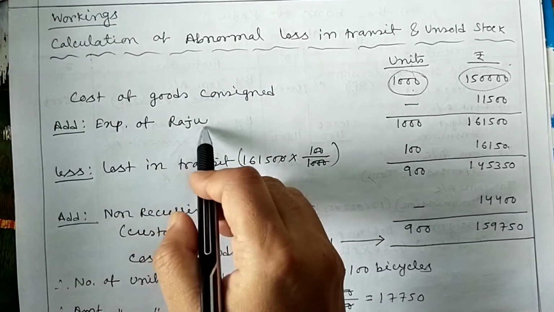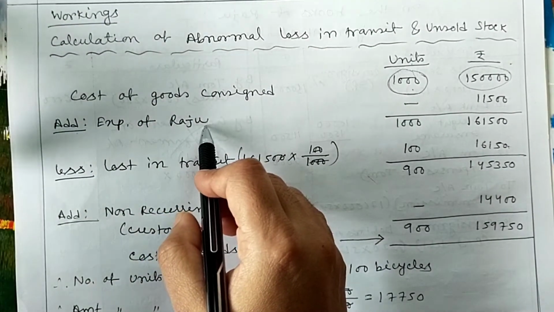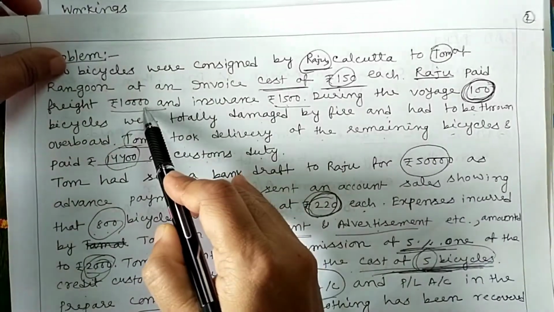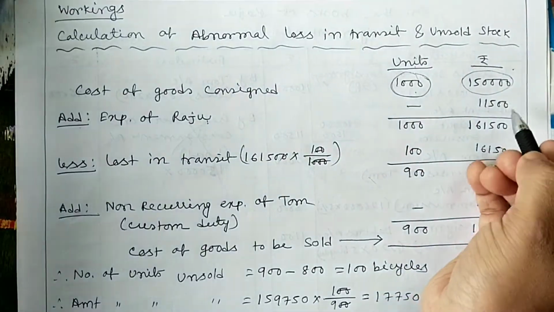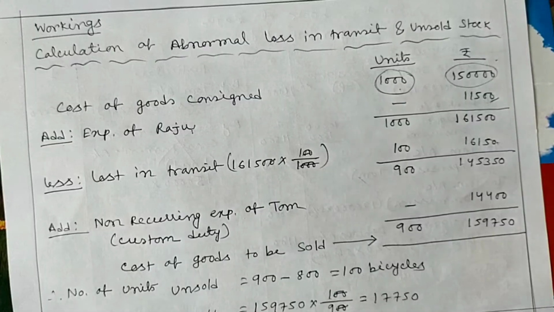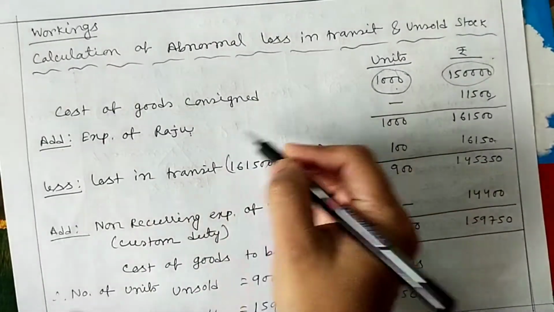Add expenses of Raju. Expenses of Raju, how much? Expenses of Raju is 10,000 and 1,500. Total 11,500. Expenses of Raju 11,500.